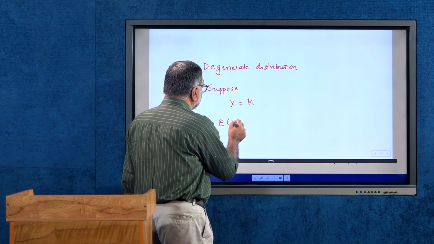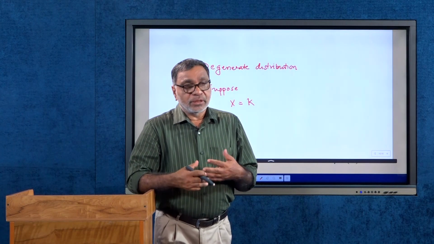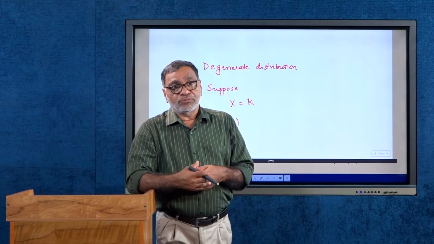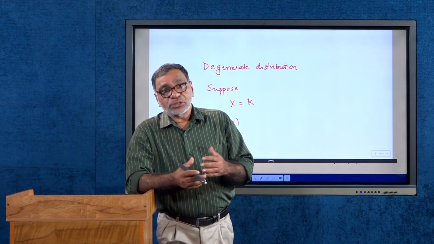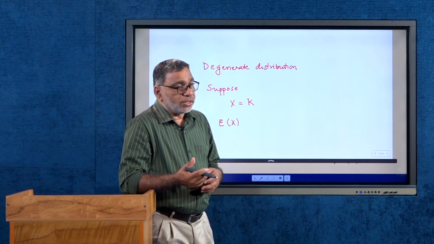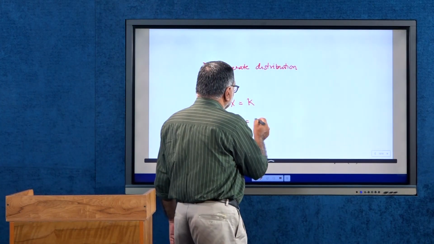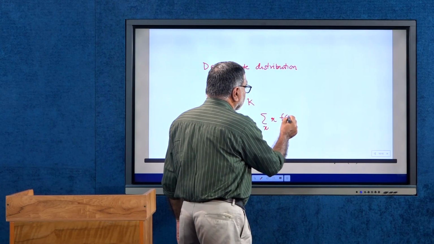For every distribution function, our aim is to find the moments, the distribution function, and other important properties. For the degenerate distribution, let us find the expectation of x. It is a discrete random variable, so we have the sum over x of x into f(x), our usual definition.